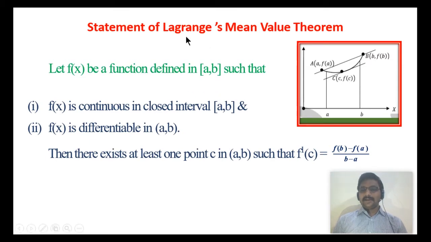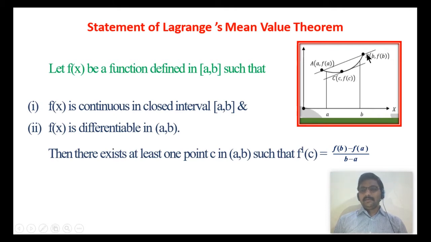So here f is defined in the closed interval [a, b], and it must be continuous in the closed interval [a, b]. That means the graph of the curve exists and the function is well defined in this interval. And f is differentiable, that means f of x has a derivative in the open interval (a, b). Then there exists at least one point, say c, in the open interval (a, b), satisfying the equation f dash of c is f of b minus f of a upon b minus a.